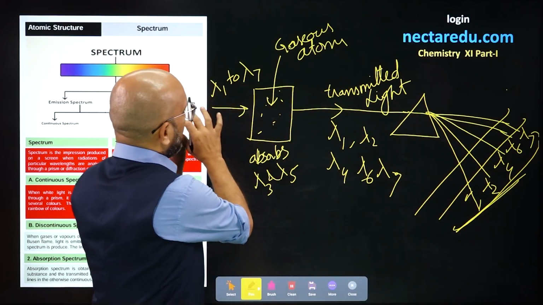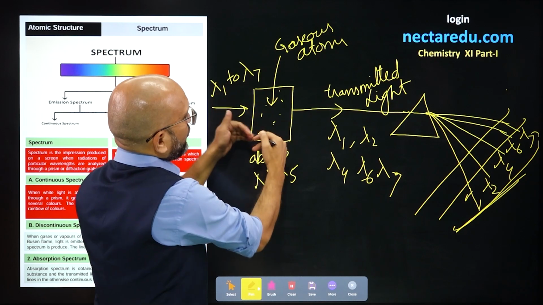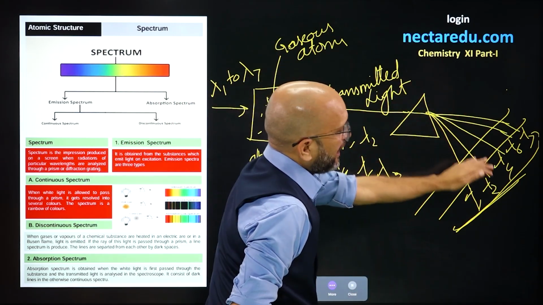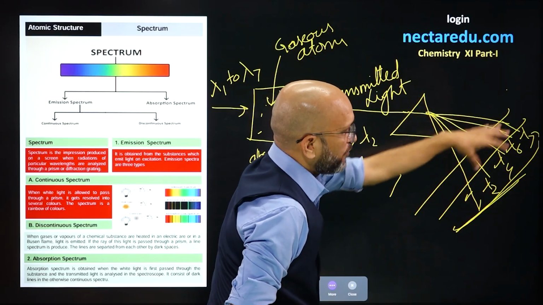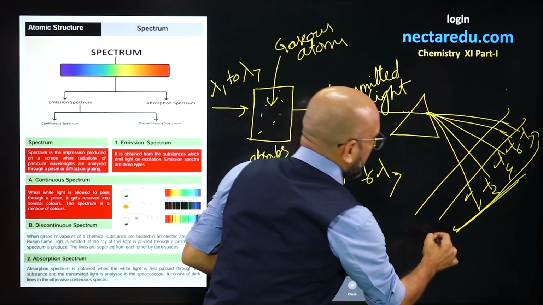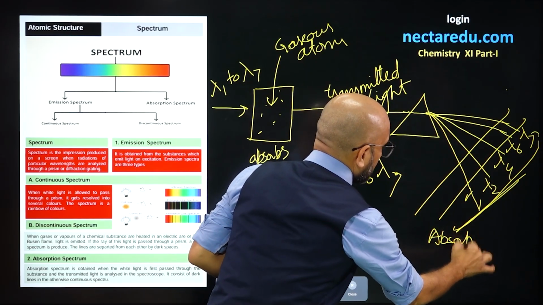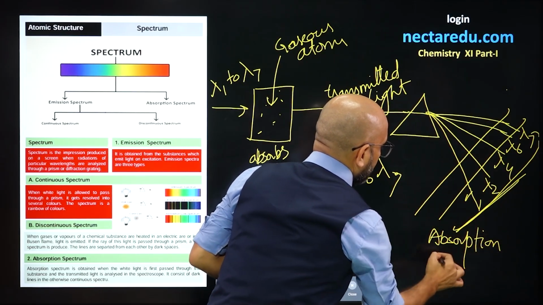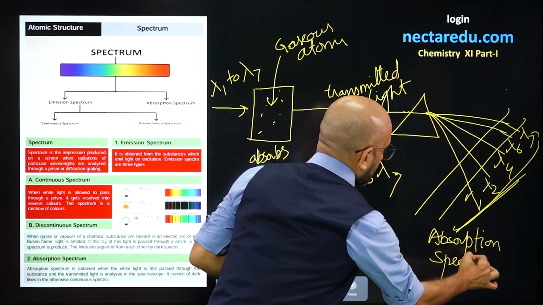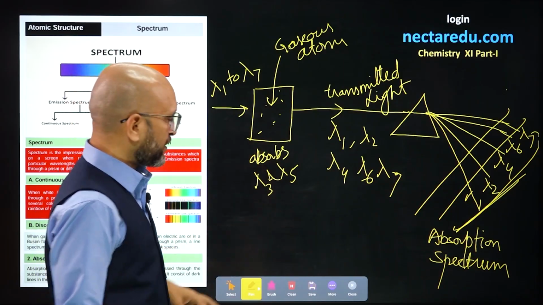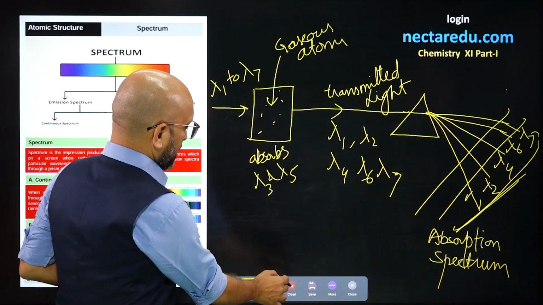White light is passing, electrons get excited, then the transmitted light is passed through a prism and it splits into multiple wavelengths. This arrangement is called absorption spectrum. So that's absorption spectrum, right?